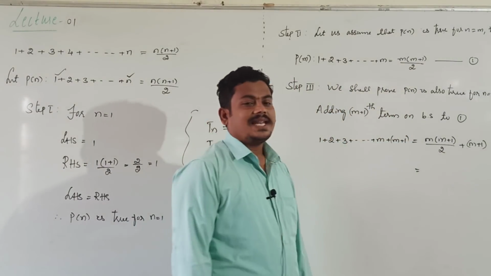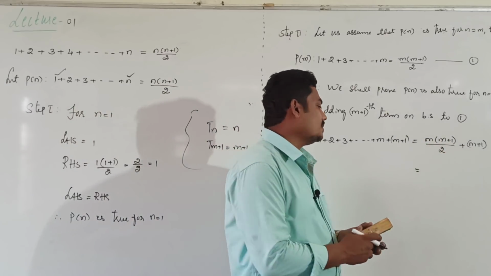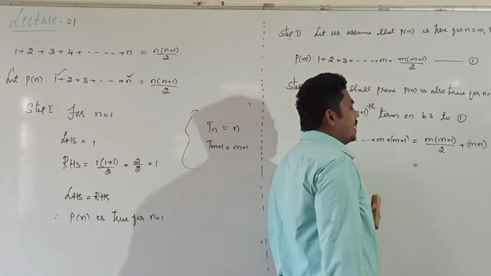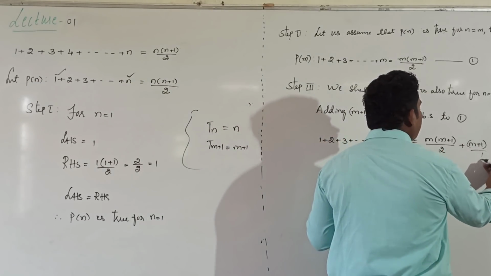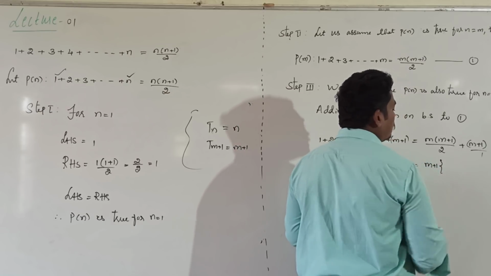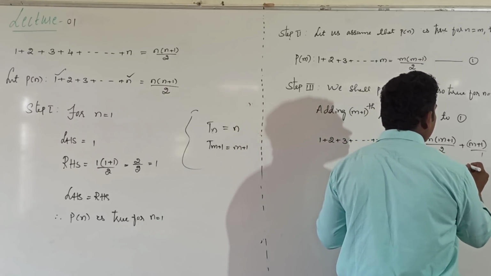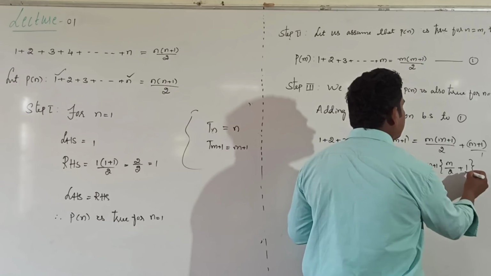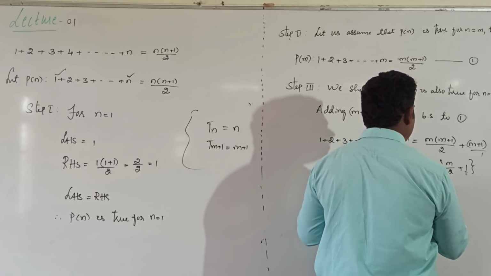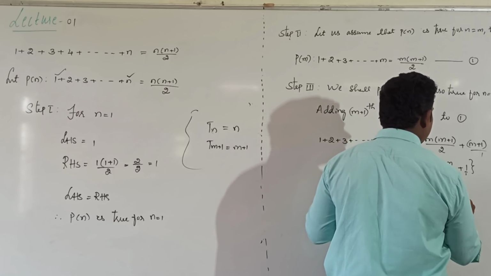After that, simplify the RHS expression. After adding the m plus 1th term, simplify the RHS. In these two terms, what is common? M plus 1 is common. Then m divided by 2 plus 1. After that, taking LCM, that is equal to m plus 1 into m plus 2 divided by 2.